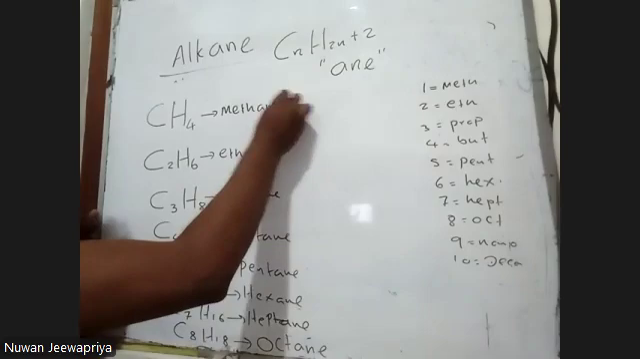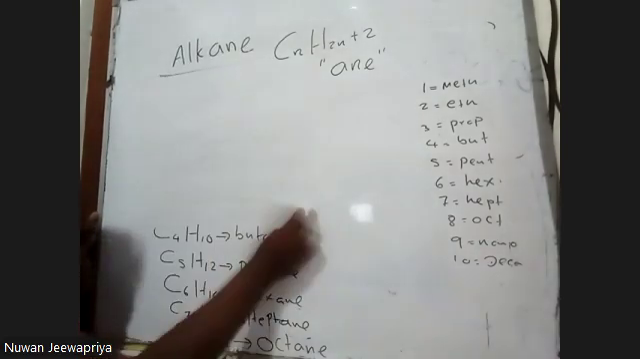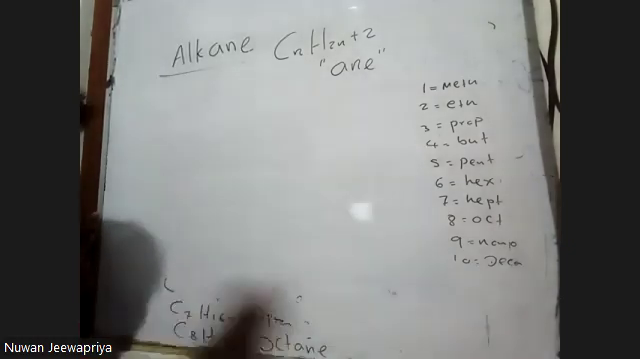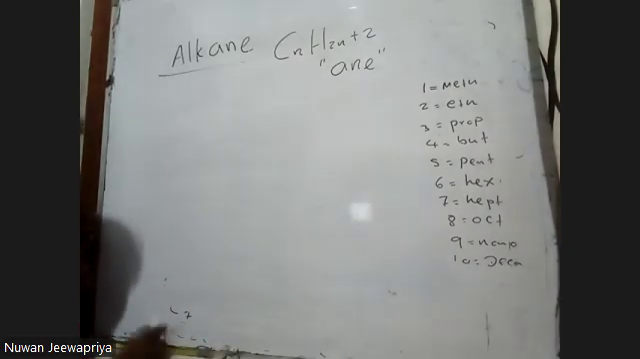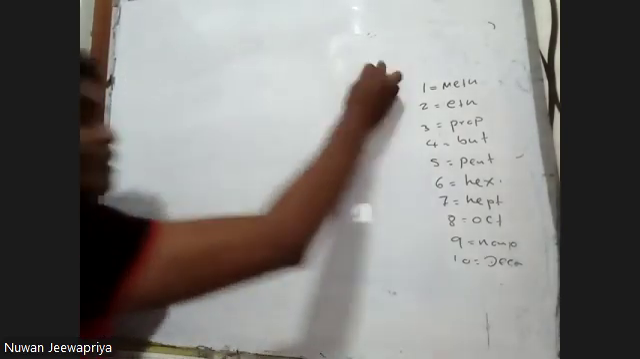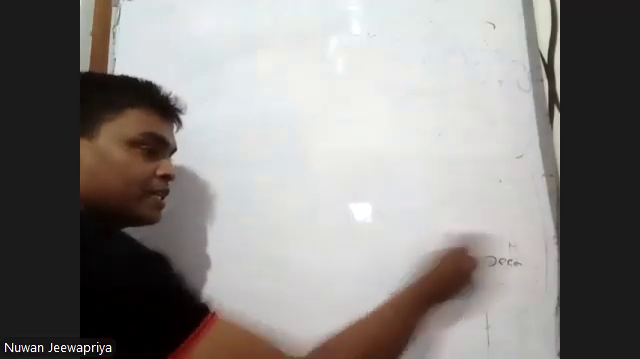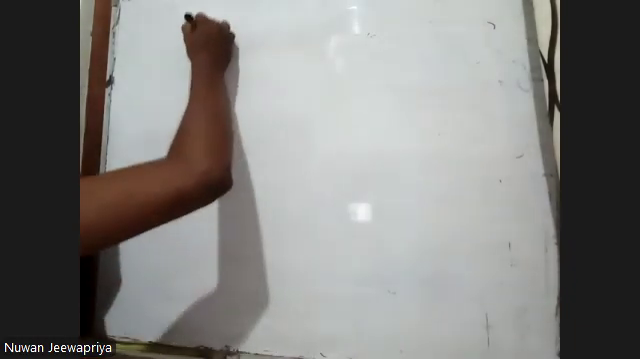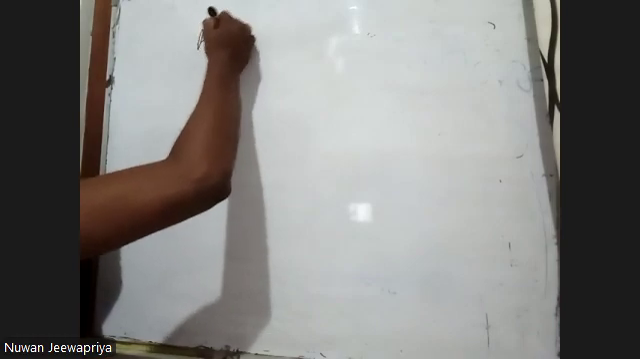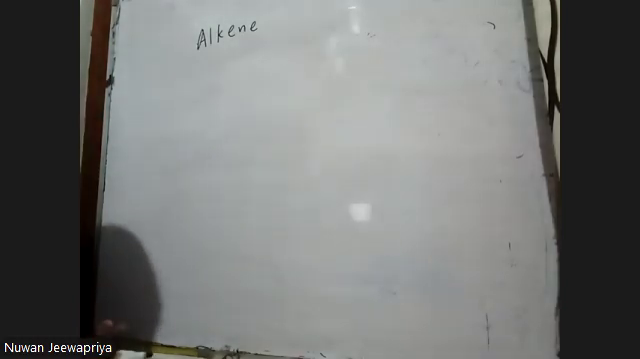So we see then how can we name alkenes? How do we give the names for alkenes? And how do we construct the formula for alkene? So now we got the second homologous series. My next homologous series is alkene. Now we are going to discuss the alkene homologous series.